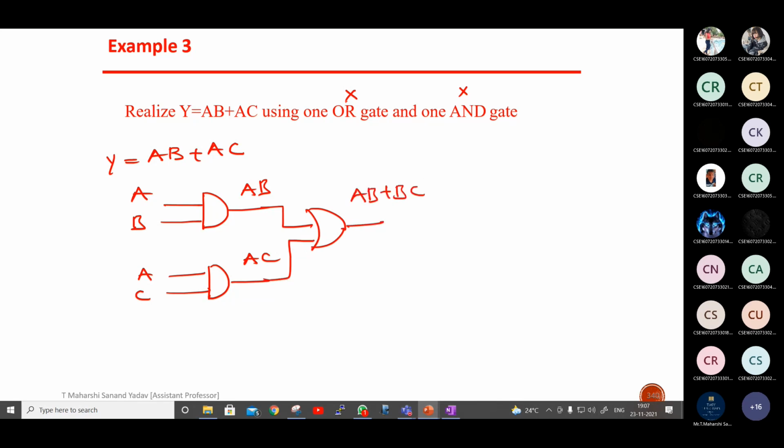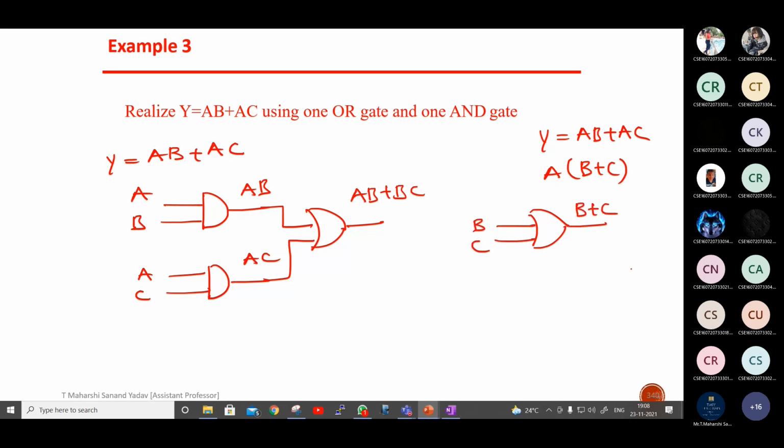Next, if I want to implement it using this condition, take A as common. So the question is AB plus AC. Among this, take A as common so that I get B plus C. Now one OR gate and one AND gate. So take an OR gate. Inputs are B and C. Output will be B plus C. Give it to the AND gate. So B plus C dot A. So the final result is A dot B plus C. So this is how you have to follow the conditions.